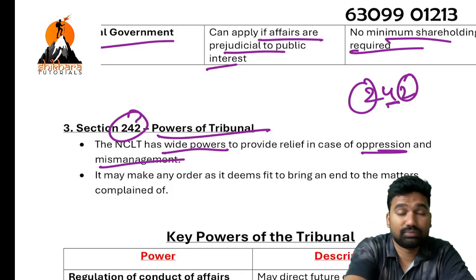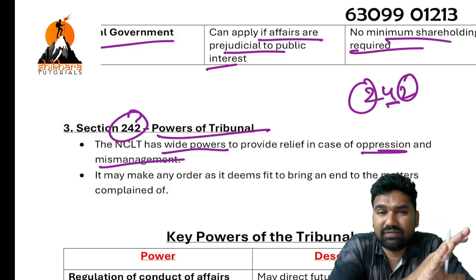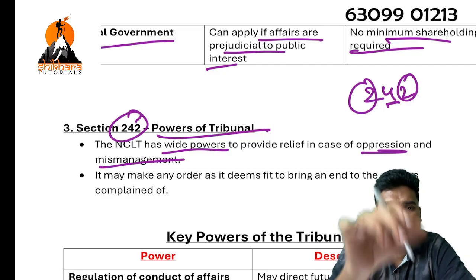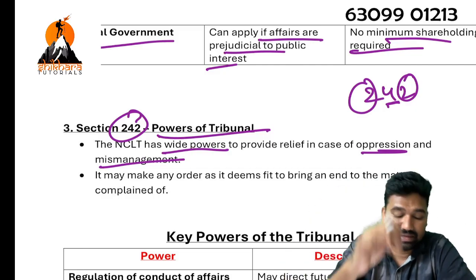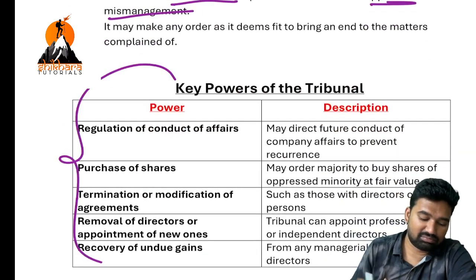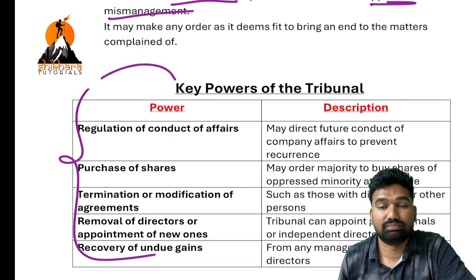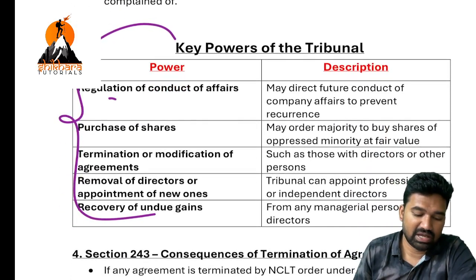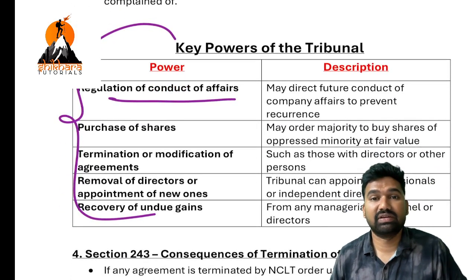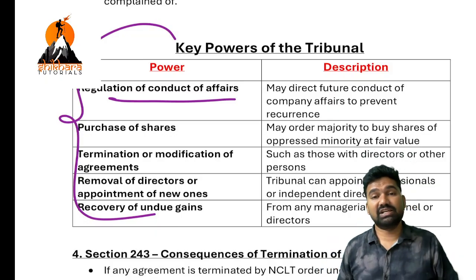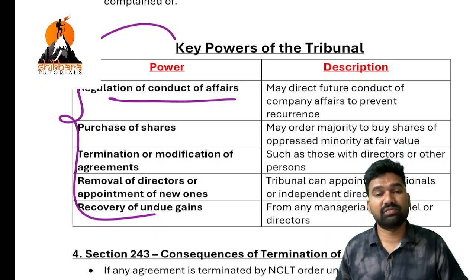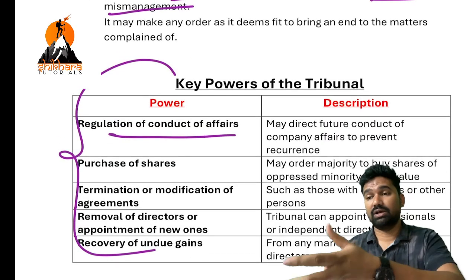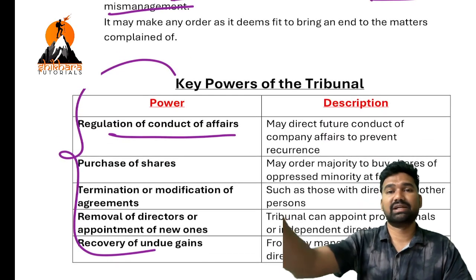Okay, so if NCLT gets a feeling that yes, oppression and mismanagement happened, then multiple powers are there for the tribunal. Say, for example, first of all, it can regulate the conduct of the affairs. NCLT may get involved in the day-to-day affairs of the company, or NCLT may get involved in your entered contracts and cancel the entire set of contracts.